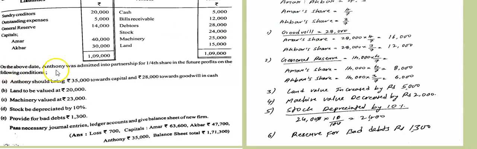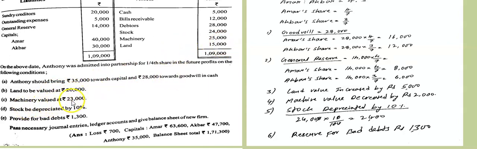On the above date, Anthony was admitted into partnership for 1/4 share in the future profits on the following conditions. Condition number 1: Anthony should bring 35,000 towards capital and 28,000 towards goodwill in cash. Land to be valued at 20,000. See, this is the old value of the land, this is the new value. So land value has increased.